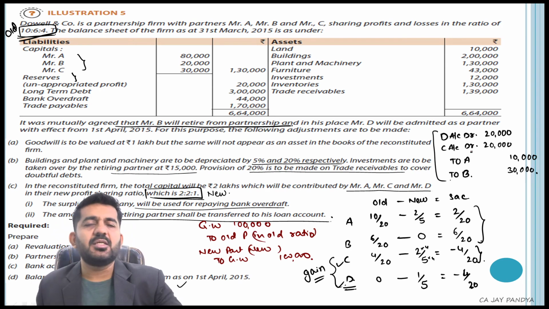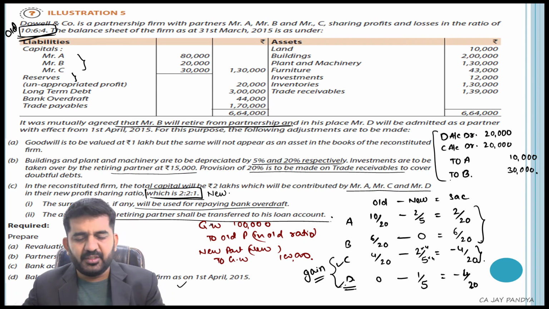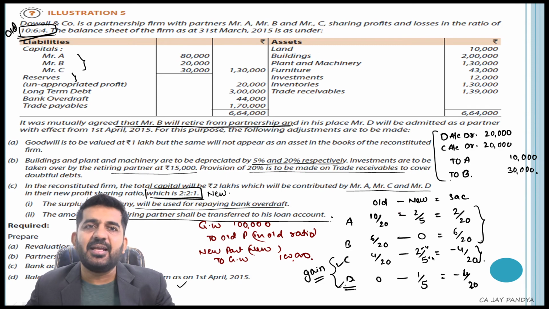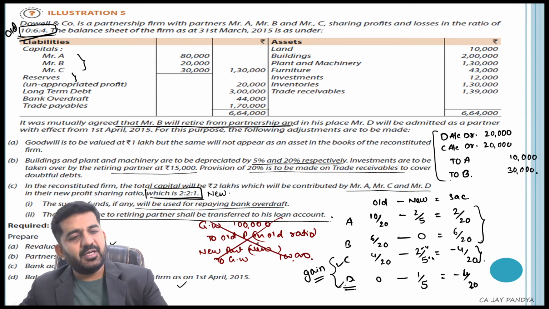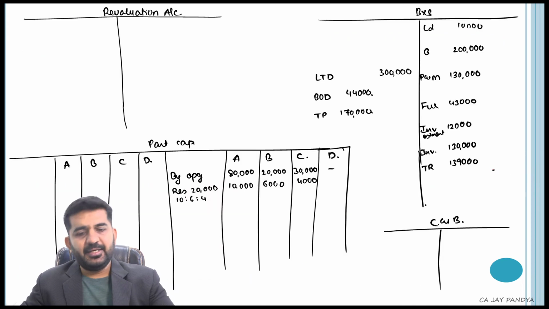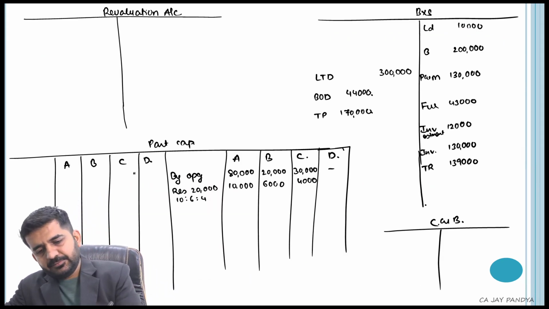Believe me, the answer is going to remain the same. There is no difference in recording this goodwill. In one way it is created once and then written off. In the other, no goodwill is created, and it is directly routed through capital account. D and C accounts will be debited, C and D 20,000 because of goodwill.